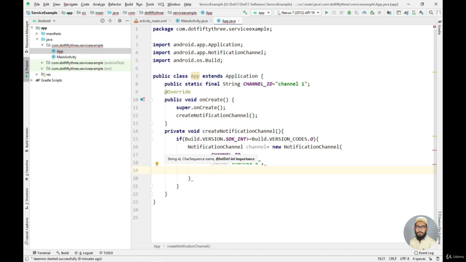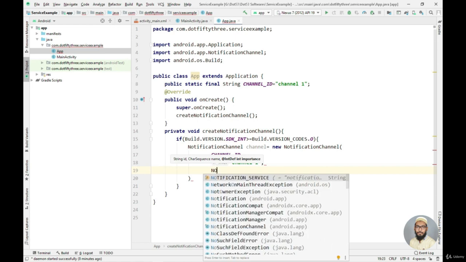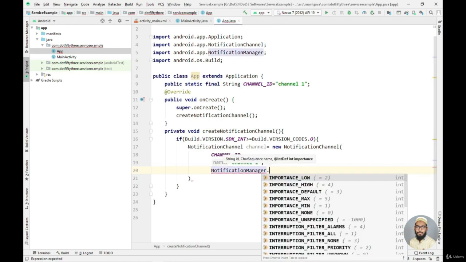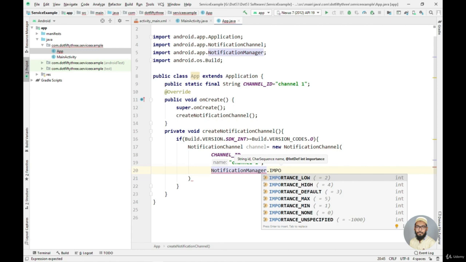Now I need to define the importance of this channel. So to do that I need to use the notification manager class. So I will say notification manager dot importance.